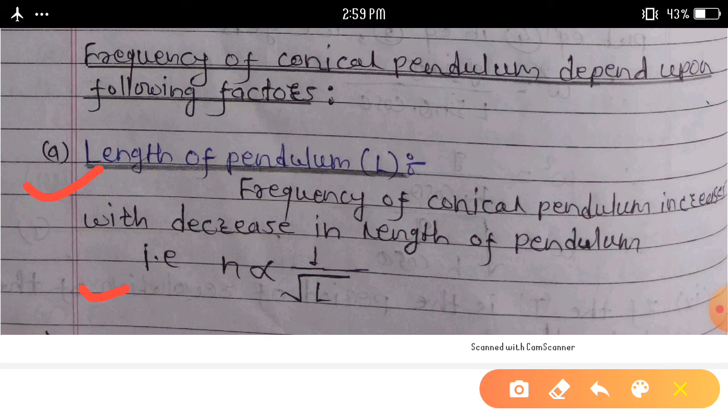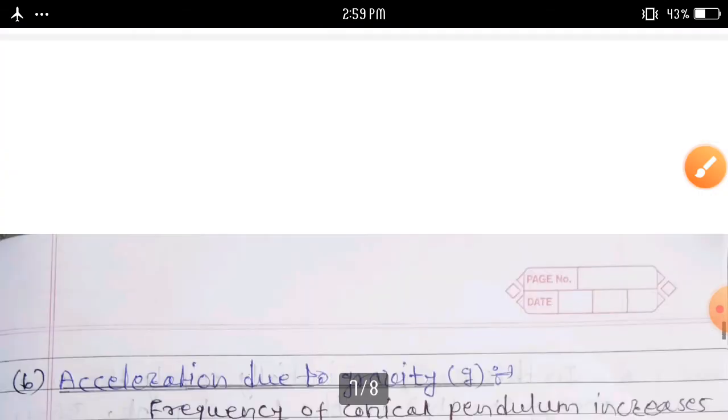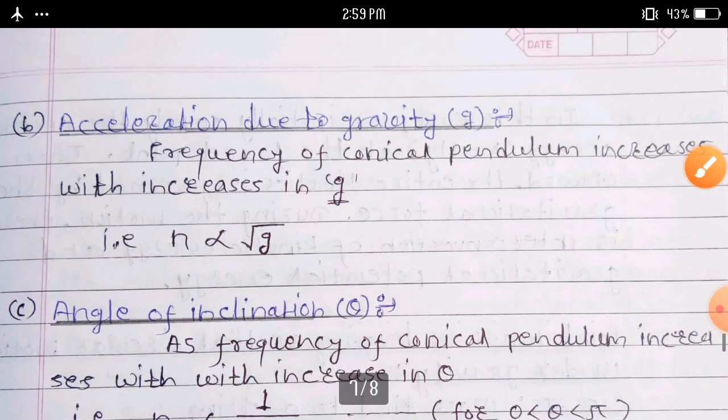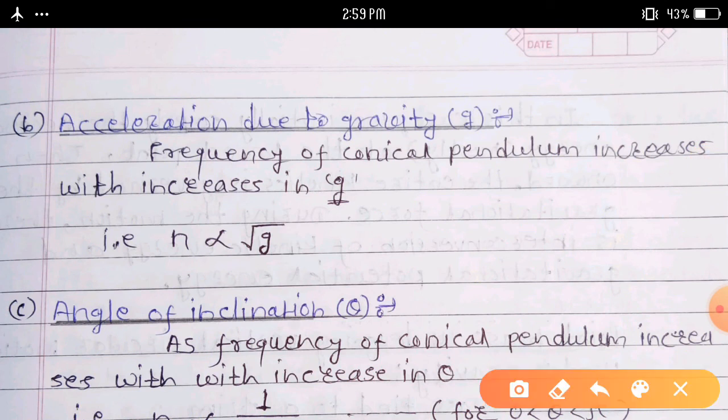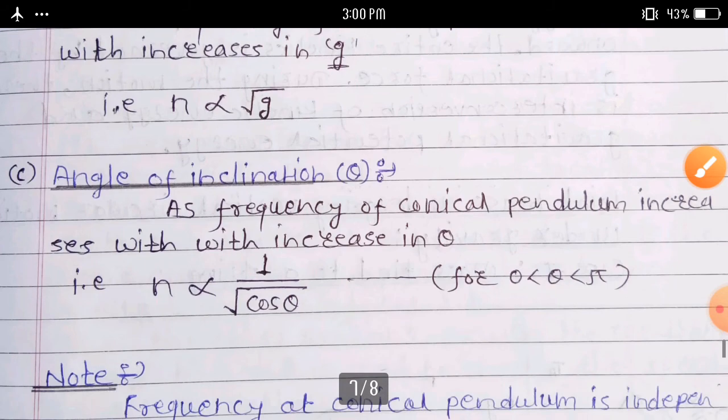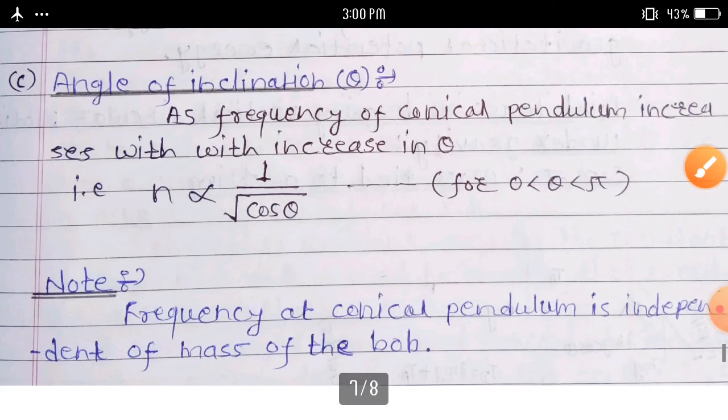Second one, acceleration due to gravity. Frequency of conical pendulum increases with increasing acceleration due to gravity. That is, we can write here n directly proportional to square root of small g. And third factor, angle of inclination.